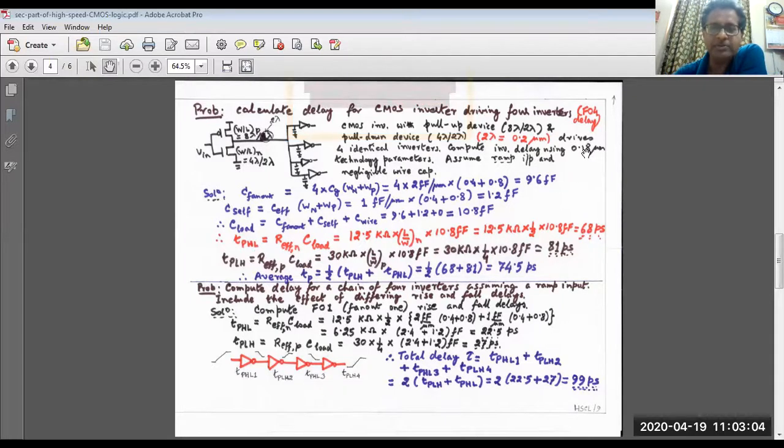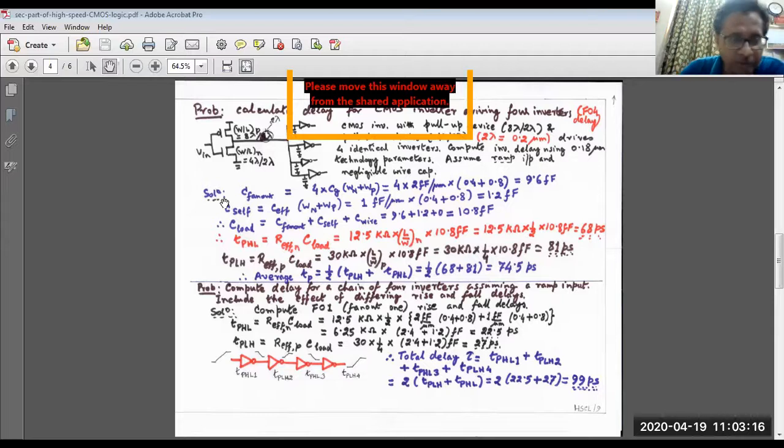See, 2 lambda equals 0.2 micrometer. So 4 lambda means 0.4, 8 lambda means 0.8. Now we are writing this as the total fan-out capacitance, that is 9.6 femtofarad. And what is the self capacitance? My dear friends, you recall, what do you mean by self capacitance? It is the capacitance due to the driver itself. And what is this? This is the product of the effective capacitance into Wn plus Wp.